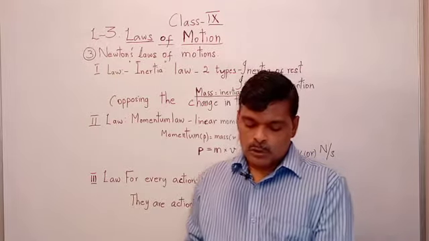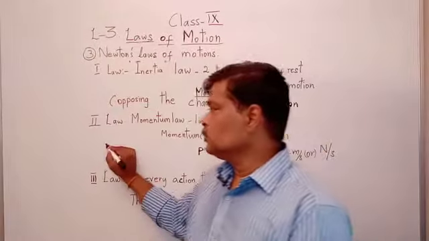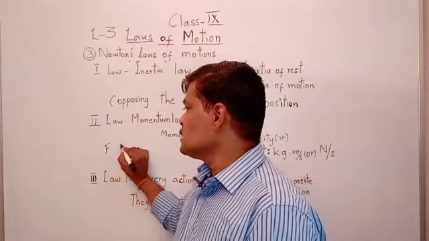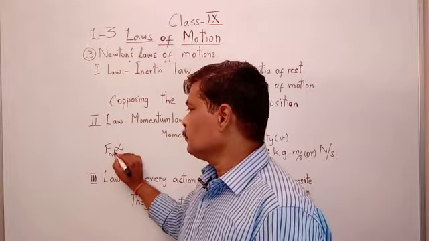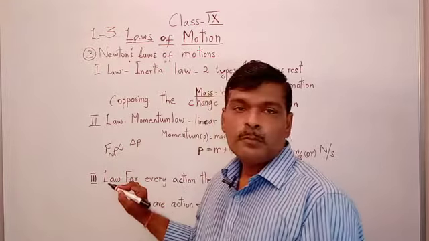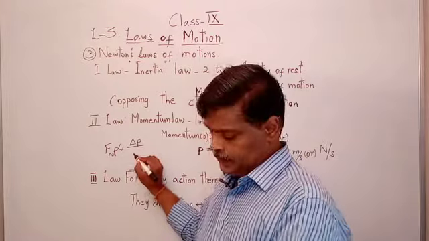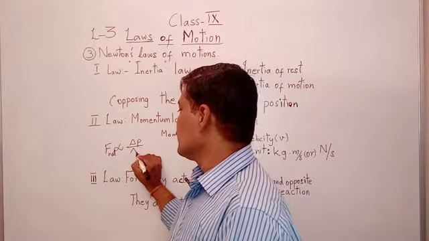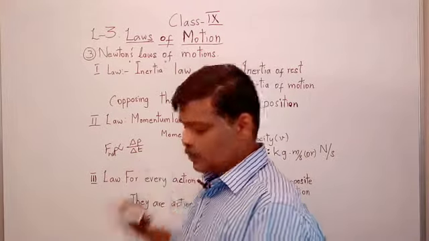So force is directly proportional to delta P, that is change of momentum, divided by delta T, rate of change of time.